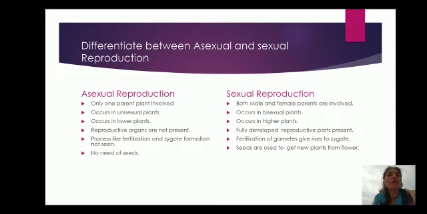In asexual reproduction, reproductive organs are not present, but in sexual reproduction, fully developed reproductive parts are present. Processes like fertilization and zygote formation are not seen in asexual reproduction, but in sexual reproduction, fertilization of gametes gives rise to a zygote. And in asexual reproduction, there is no need of seeds, but in sexual reproduction, seeds are used to get new plants from the flower.